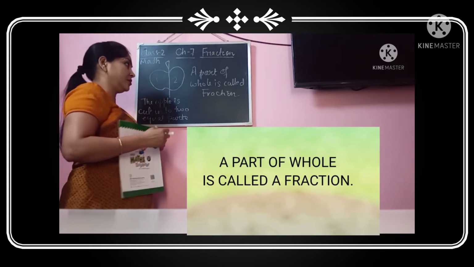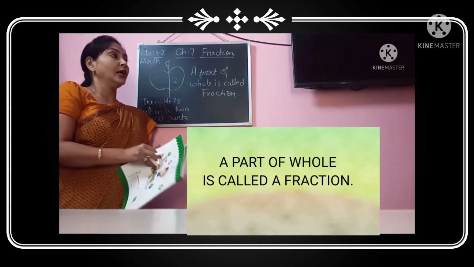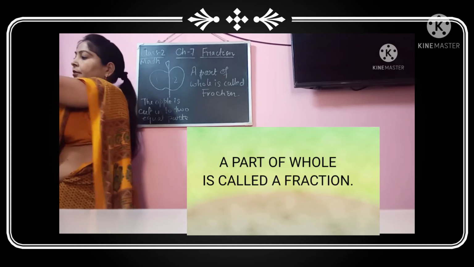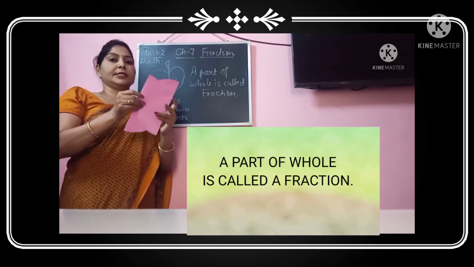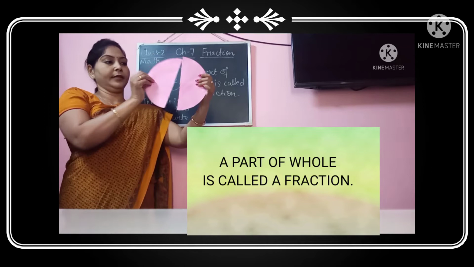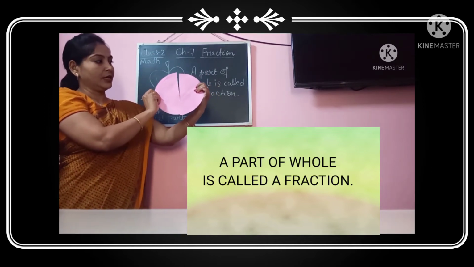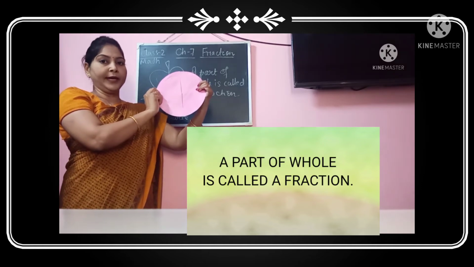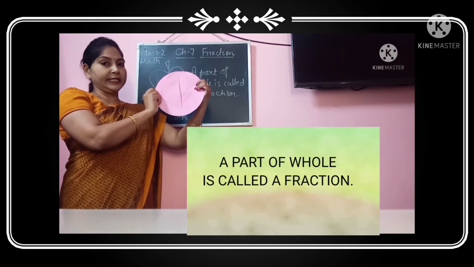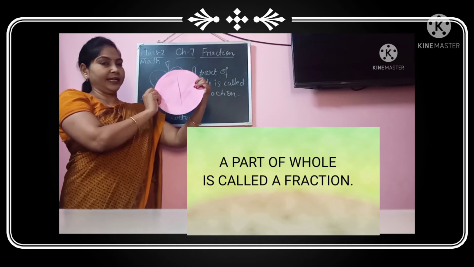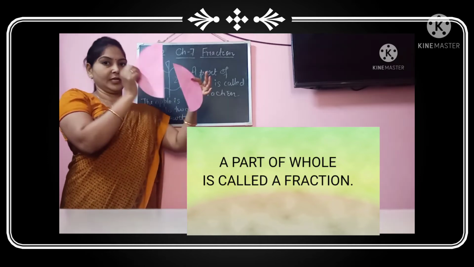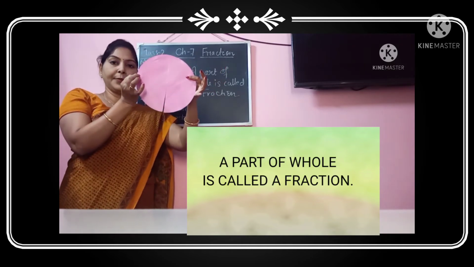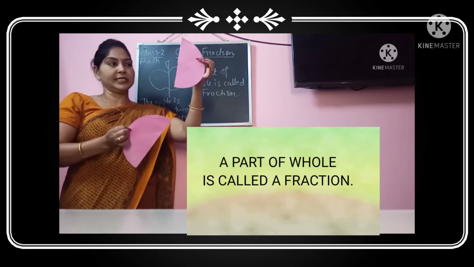Suppose I show you one example here. You can see, this is a circle. Earlier it was one piece. This was a whole. What did I do? I have divided this circle into two equal halves. So these are the two pieces of the whole. This is one fraction and this is another fraction.